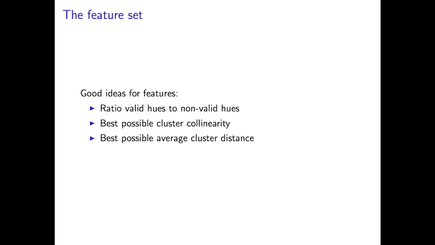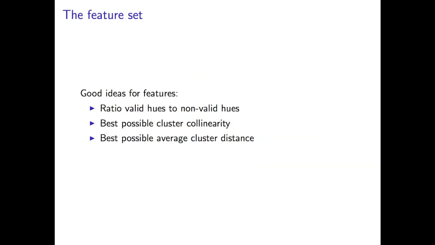So the next step for our neural network is to build a feature set. And this is probably the most important part of building this neural network, because the feature set defines the quality of how we can interpret the data. So we want to come up with features that are really representative of whether it is a positive or negative result. And I came up with a lot of different ones of varying degrees of usefulness. The three I settled on for this project were as follows, and I'll go into more detail of these in the next slides.